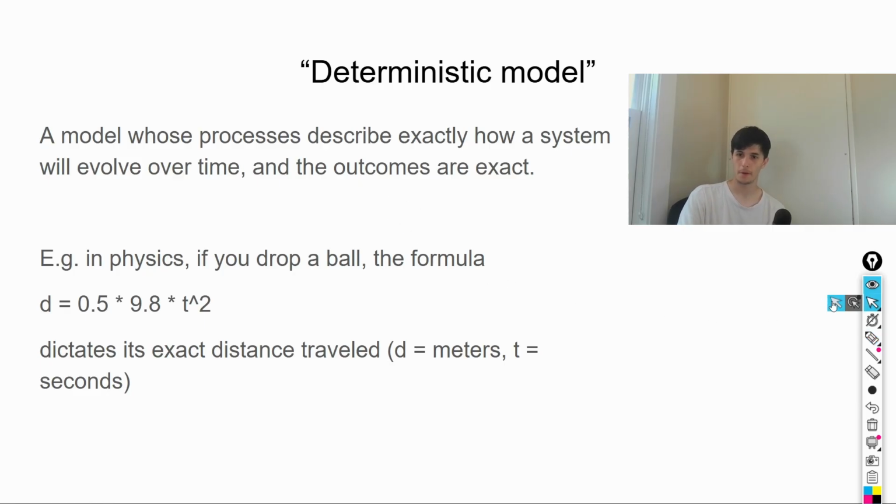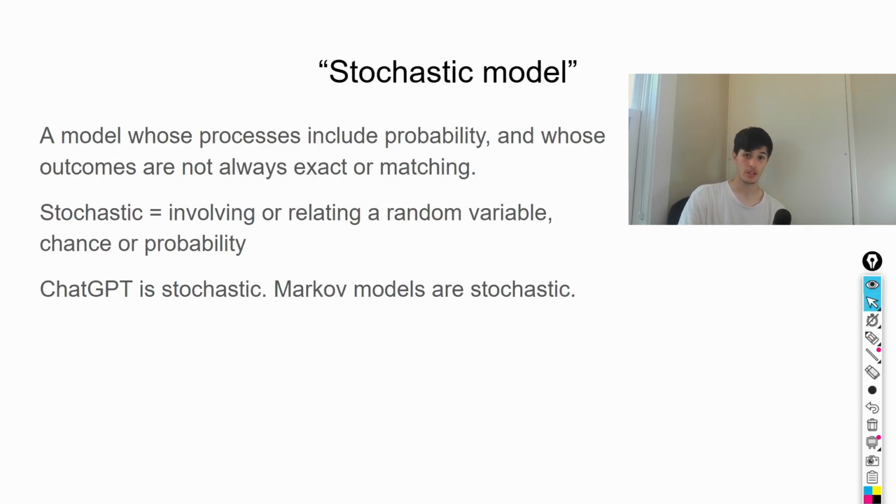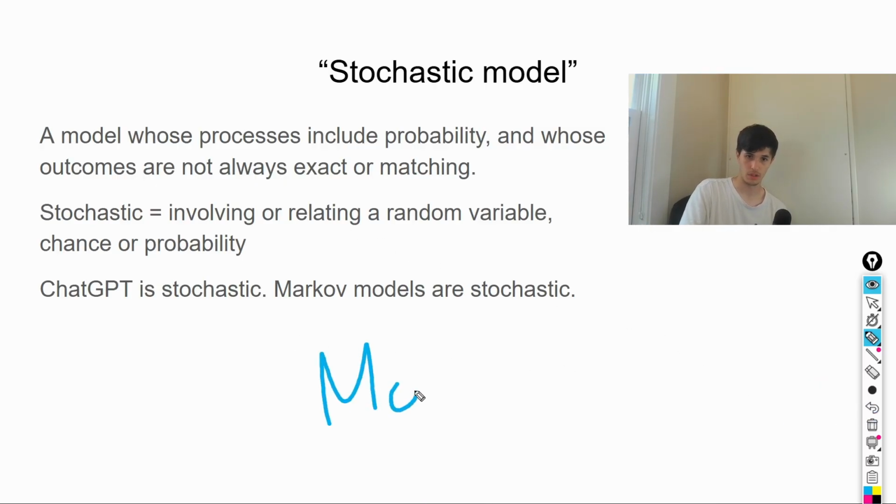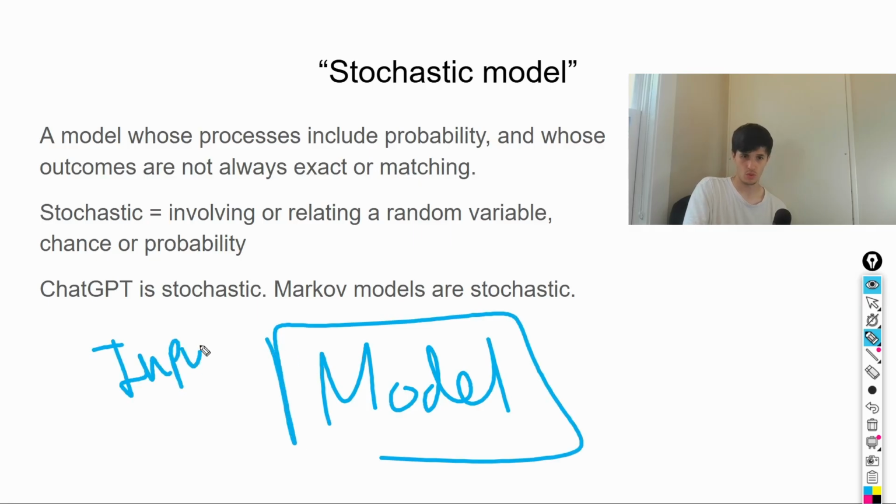Then there's something called a stochastic model, which basically says that there's probability, chance, and the outcomes are not always going to be the same. ChatGPT is stochastic, for example. Markov models are also stochastic, and that just means that if you input something into this model, you don't get the same result every single time.